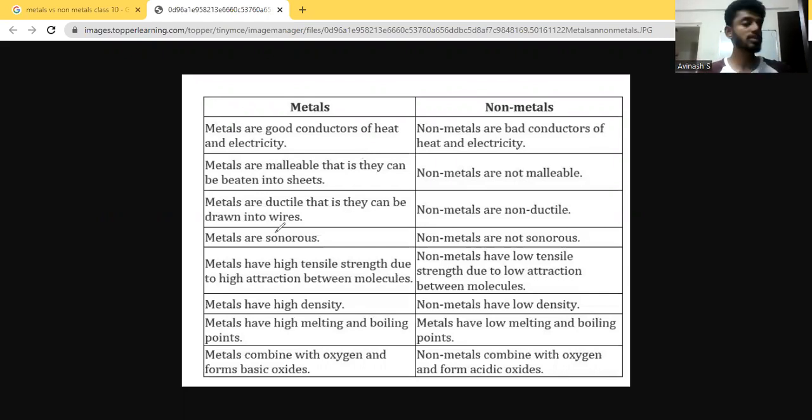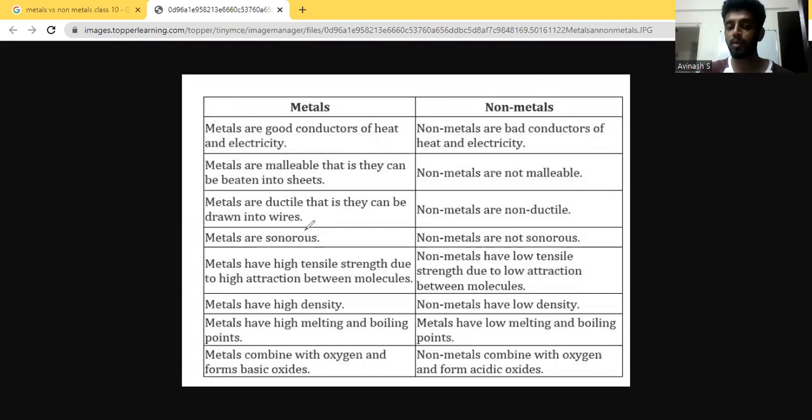Also, metals are sonorous, which means they are able to produce a striking or ringing sound when we hit them. Basically, most of the music instruments, like the strings of violin and guitar, are all made of metals, and when we strike them we are able to hear a ringing effect or a sound which kind of echoes.